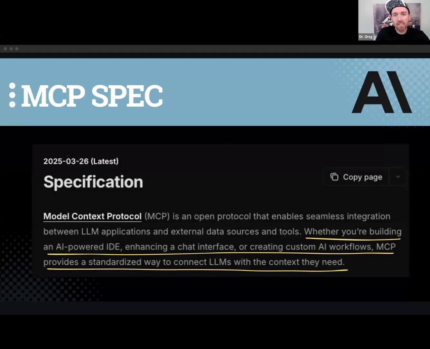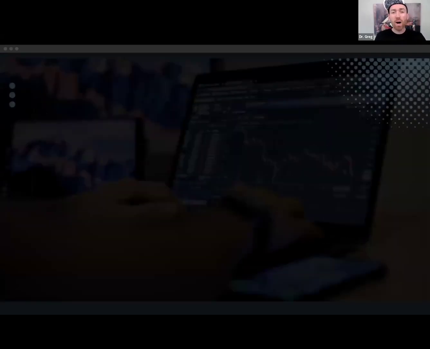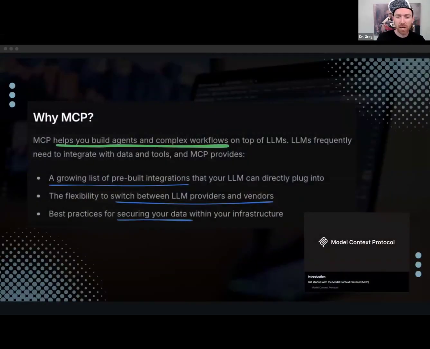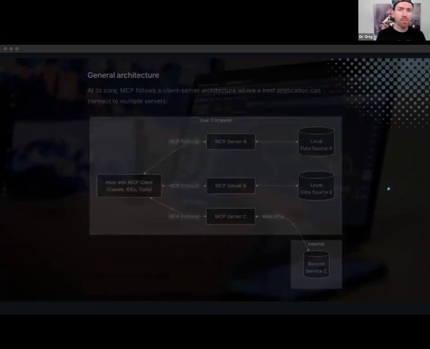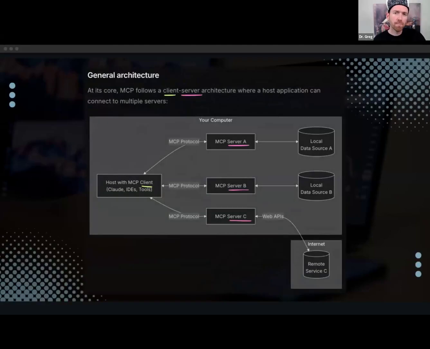The spec, I mean, it's full of this jargon and marketing stuff. Whether you're building an AI-powered IDE, enhancing a chat interface, or creating custom AI workflows, MCP provides a standardized way for you to connect LLMs to the context they need. Why MCP helps you build agents and complex workflows, a growing list of pre-built integrations. Okay, so all of this stuff. But there's some important pieces of information we can extract from this, as we think about leveraging and using these tools as engineers and as builders.